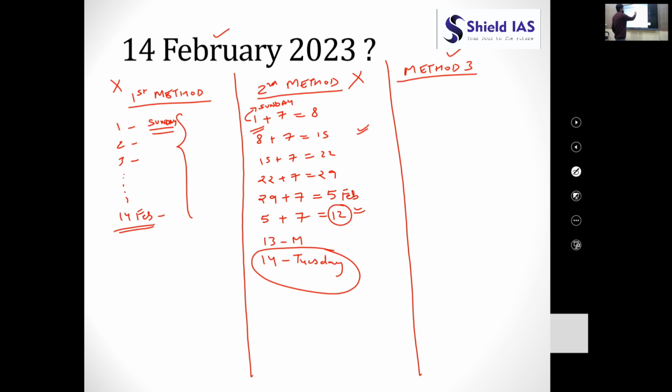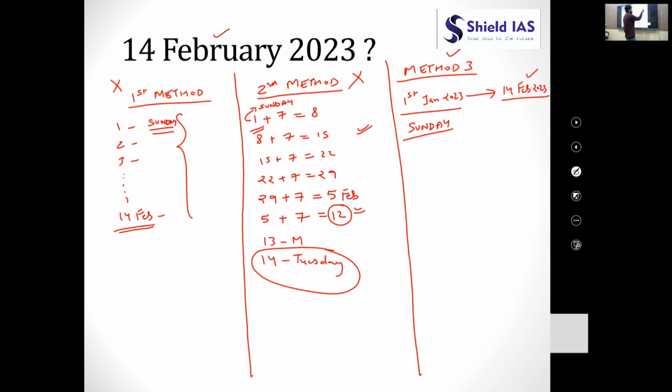Even this method would take a lot of time and energy, and there are chances of calculation mistakes. So what we will do in method 3 is count the number of days between 1st January 2023 and the date we have to find, 14 February 2023. Here it is given that on 1st January 2023 the day is Sunday. You have to find what will be the day on 14 February 2023.